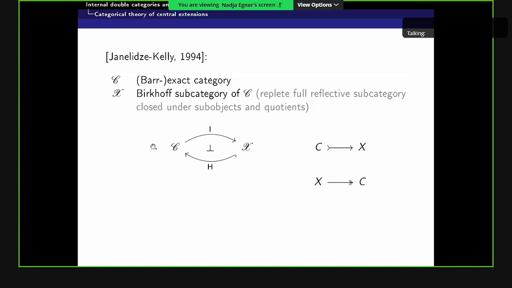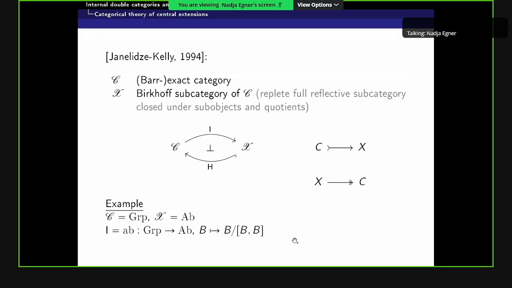Here I denoted the reflection of C into X by I and the inclusion by H. Closed under subobjects means that if we have a monomorphism in C where the codomain is in X, then the domain must be in X as well. And closed under quotients means that if we have a regular epimorphism in C where the domain is in X, then the codomain must be in X as well. As an example, we can think of C as the category of groups and X as the subcategory of all abelian groups. Then the left adjoint is given by the abelianization, which maps a group B to its quotient by its commutator subgroup.